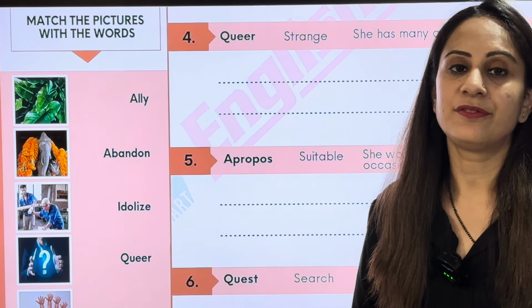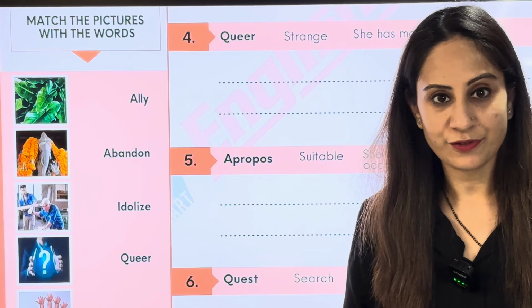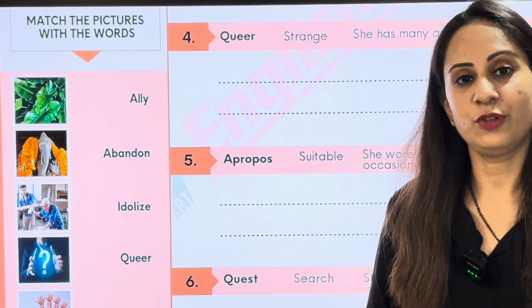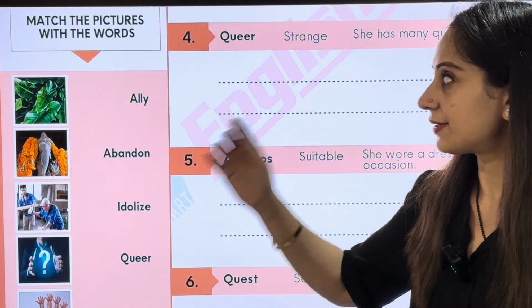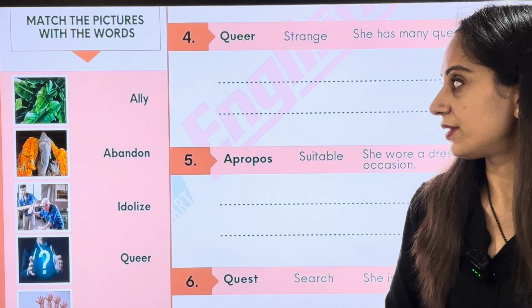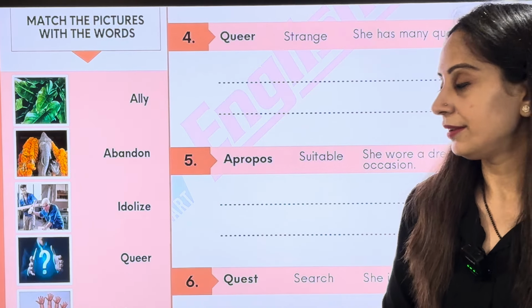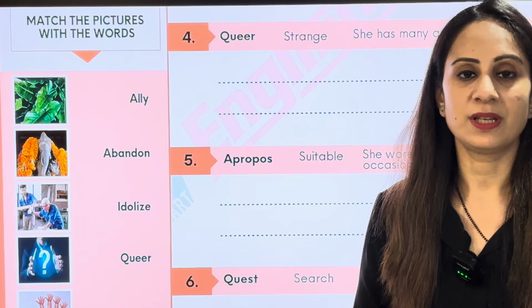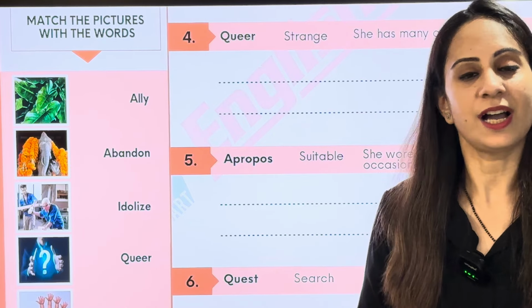We also have the picture matching activity for you. This will help you to recall the words in a better way. If you can see there on the screen and also in your workbooks, it is match the pictures with the words. The first one is ally, abandon, idolize. There are certain pictures. Please do match them. So this is how we have finished our chapter today.